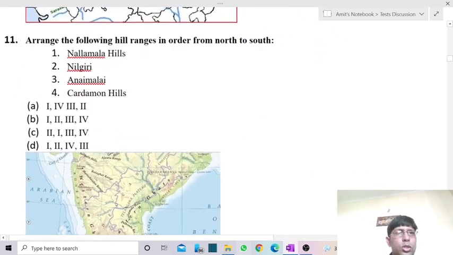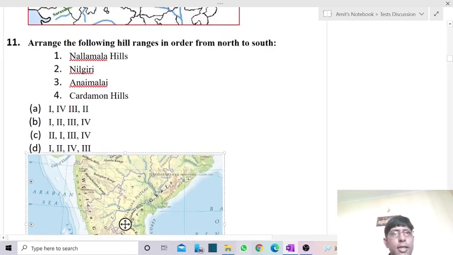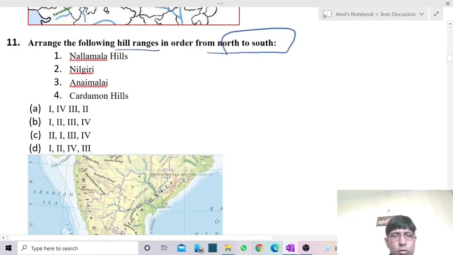We go with the next question, 11th question. Arrange the following ranges in order from north to south. So from north to south we have to arrange these hilly ranges. First one is Nallamala range, second one is Nilgiri range, third one is Annamalai range, and fourth one is Cardamom Hills. So we have to arrange all these ranges or hills from north to south direction.